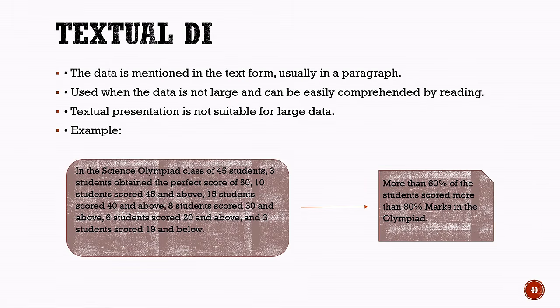In a science Olympiad class of 45 students, 3 students obtained the perfect score of 50. 10 students scored 45 and above, 15 students scored 40 and above, 8 students scored 30 and above, 6 students scored 20 and above, and 3 students scored 19 and below. From this information, we can interpret that more than 60% of the students scored more than 80% marks in the Olympiad. This is an example of textual data interpretation, where information is presented in sentences and then interpreted to reach a conclusion.